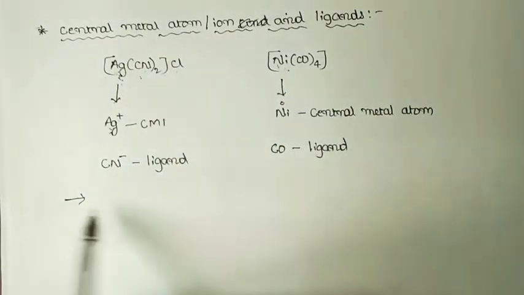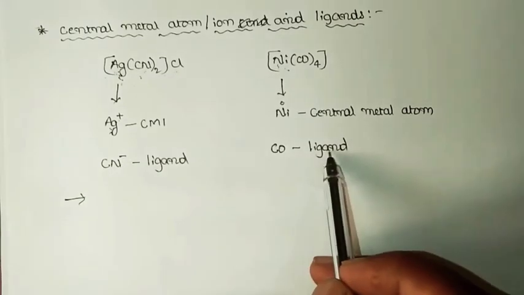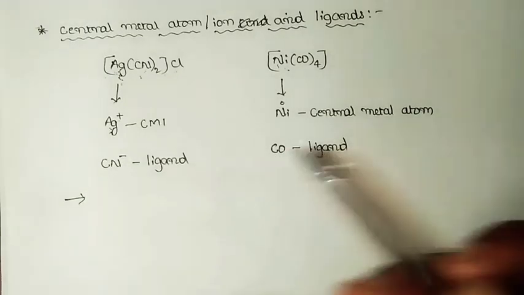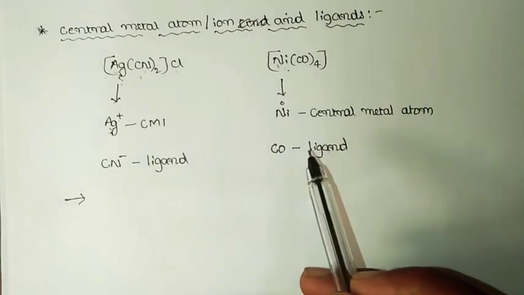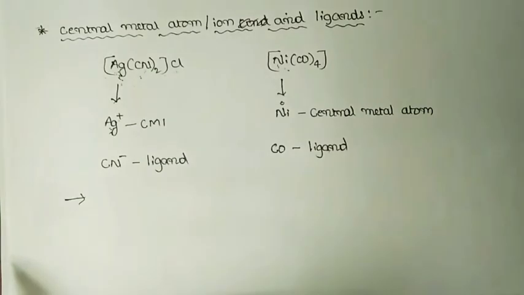The ligand here is an anionic material, here it is a neutral molecule, and a ligand may even be positively charged. That means a ligand may be neutral or charged.